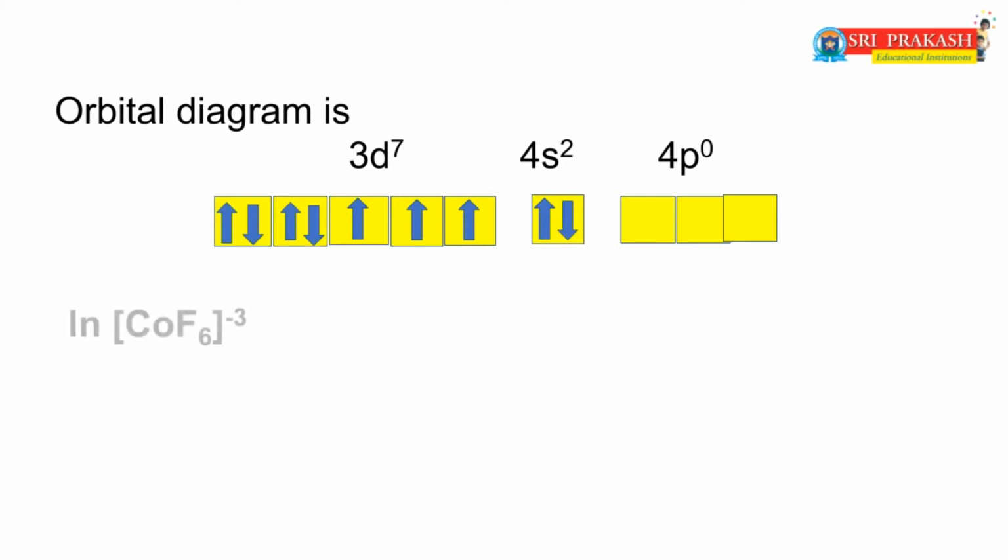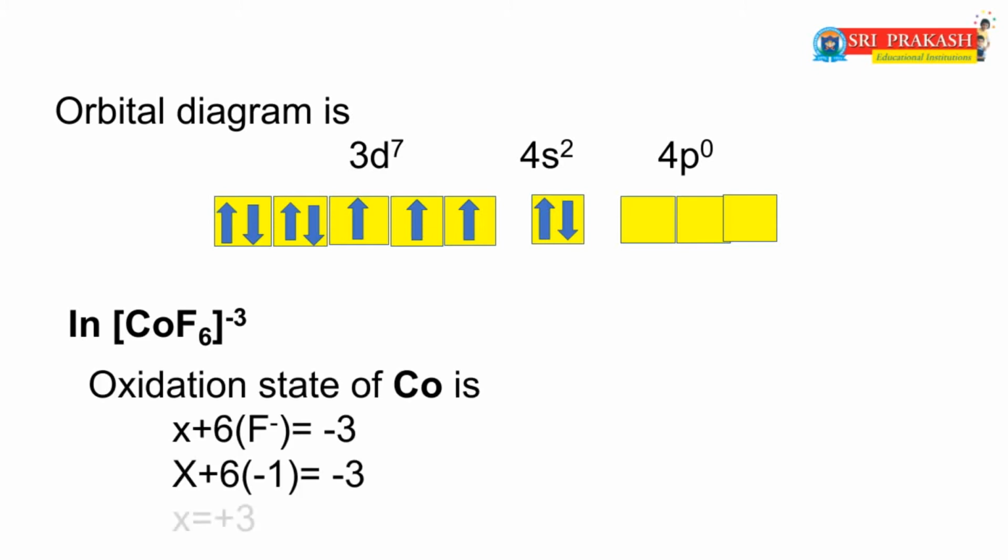Dear friends, in the [CoF6]3- complex, the oxidation state of cobalt is +3, because the fluoride oxidation state is -1. So the cobalt oxidation state in this complex is +3.